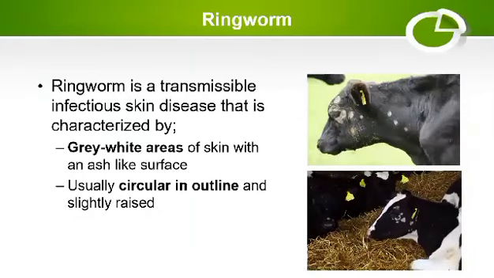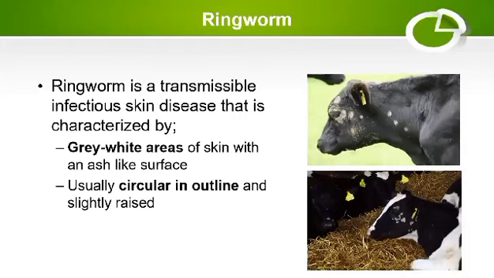Today, I will be discussing a very common fungal disease of all the species, which is present in cattle, horses, as well as in dogs and cats, and even in camels as well. The disease is commonly known as ringworm, and it is an exclusive disease of the skin system or integumentary system, which is characterized by formation of gray-white areas of skin with an ash-like surface, and these lesions are usually circular in outline. That's why this disease is commonly known as ringworm.